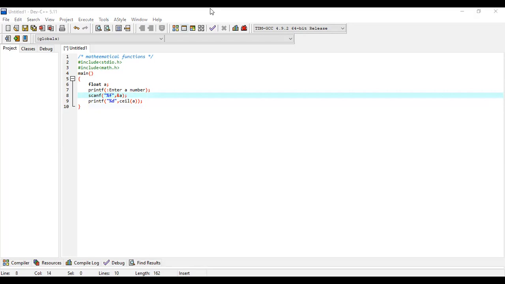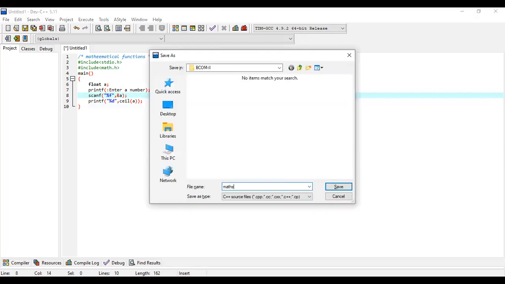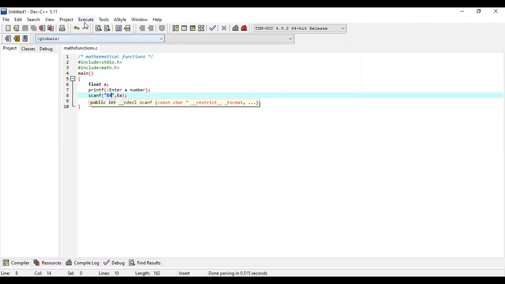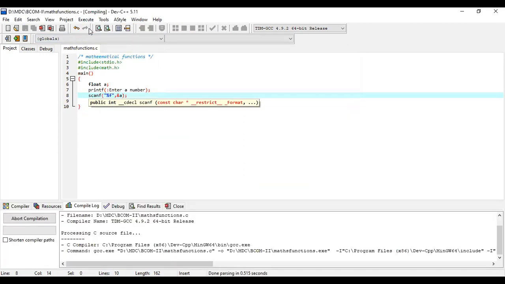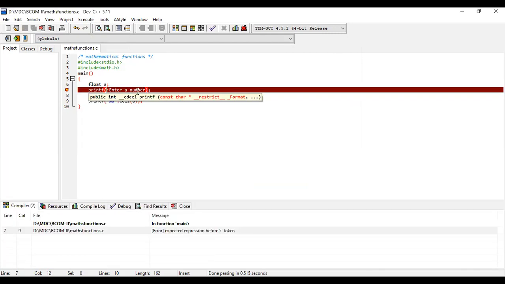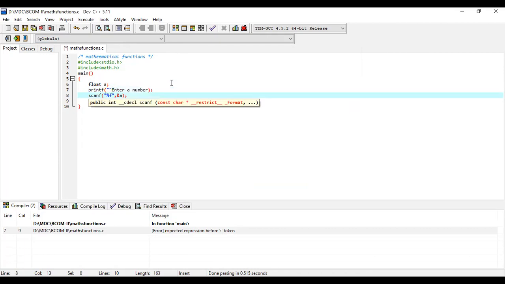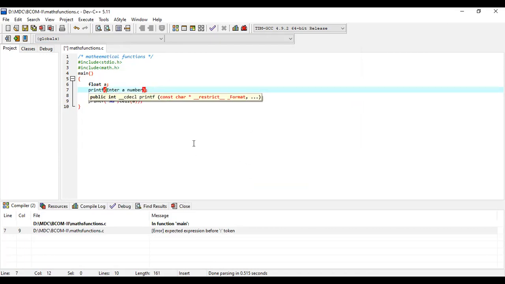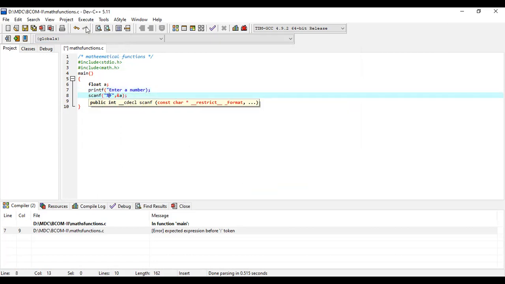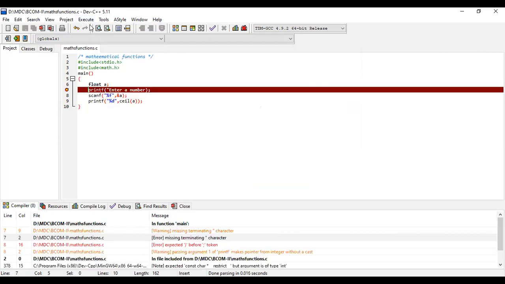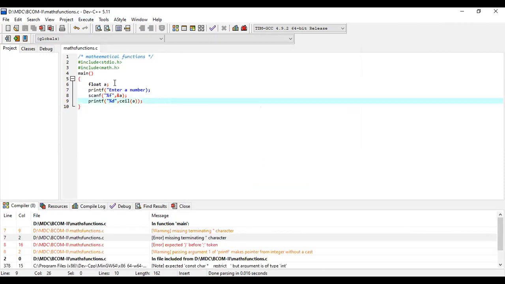Save the file as math functions. I forgot to mention double quotes here.